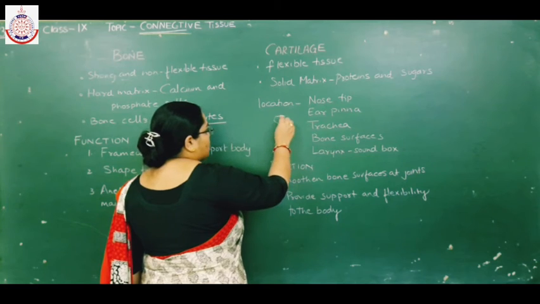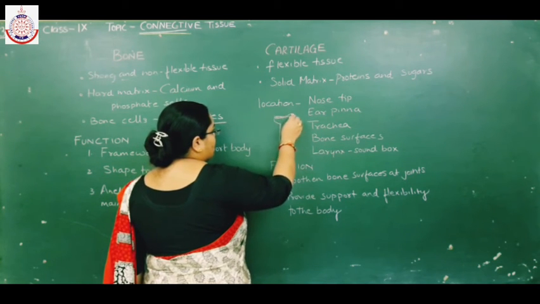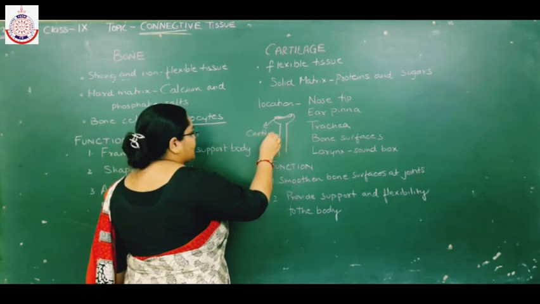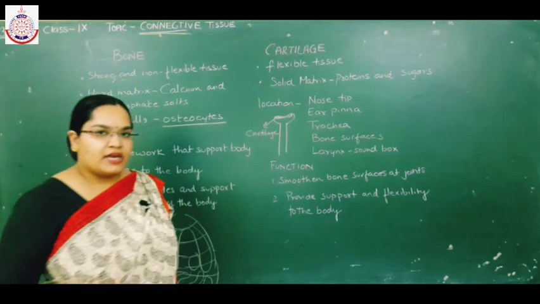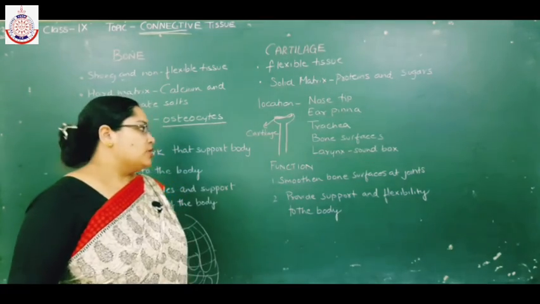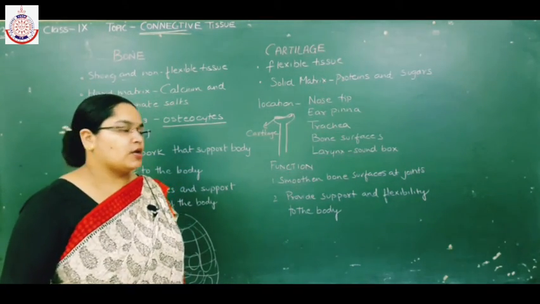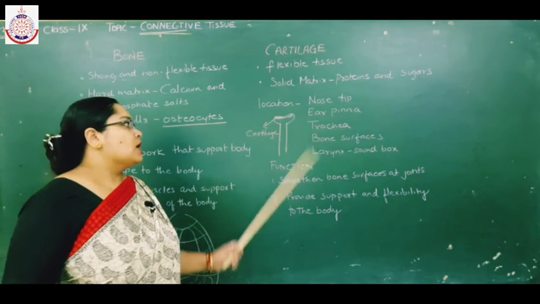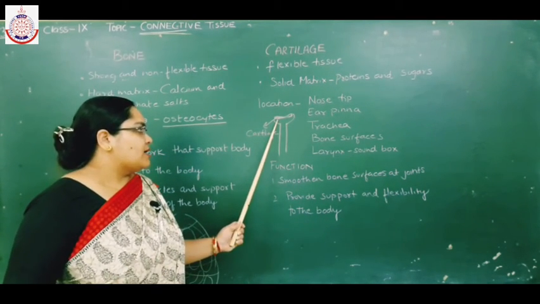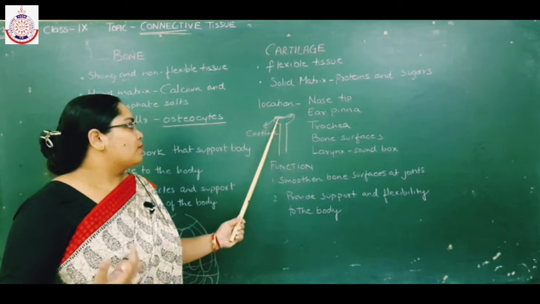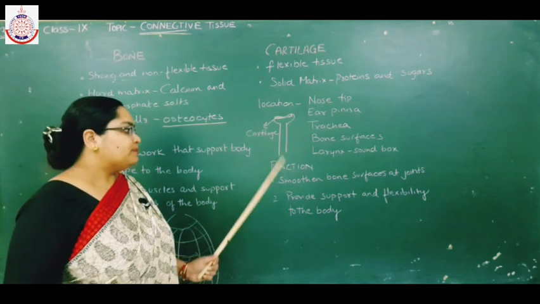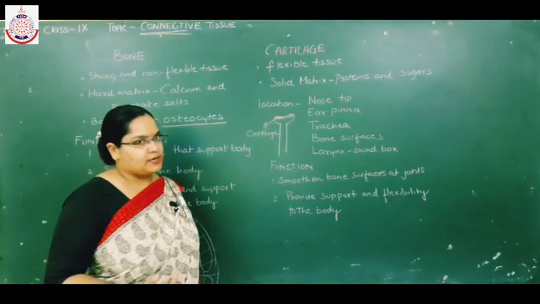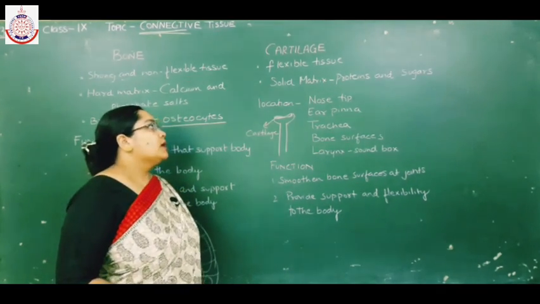The outer end of bones is covered by a layer of cartilage, and this cartilage prevents the wear and tear of bone during movement. During locomotion, it prevents the wear and tear of bones. Cartilage also provides support and flexibility to the body.